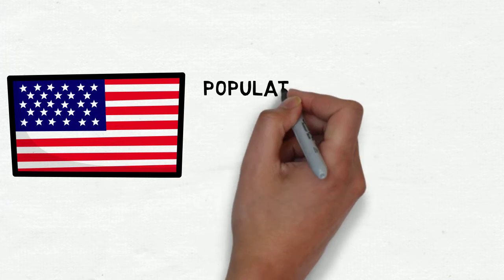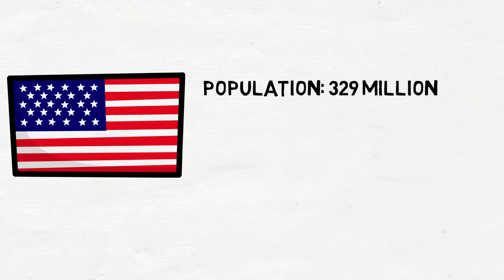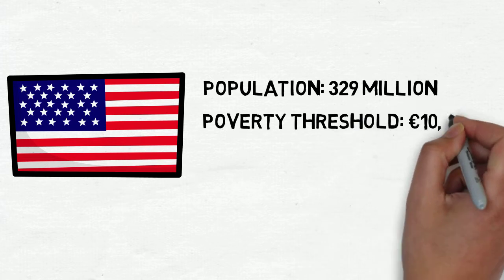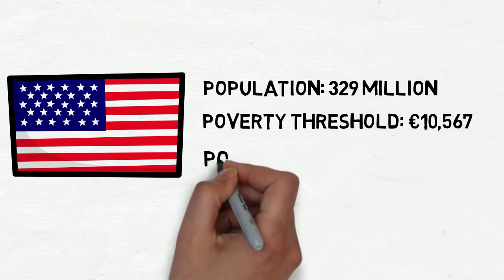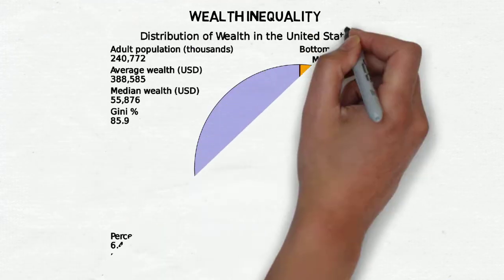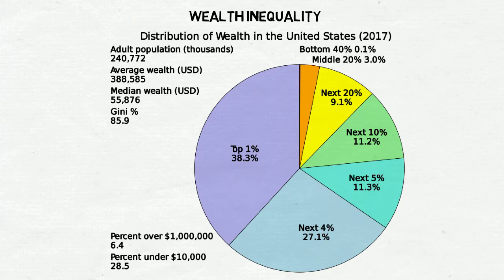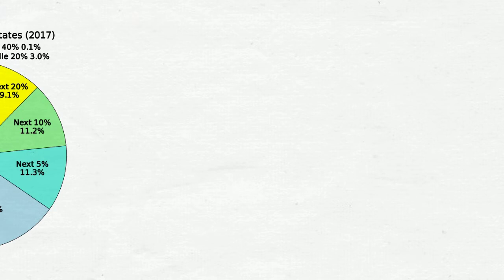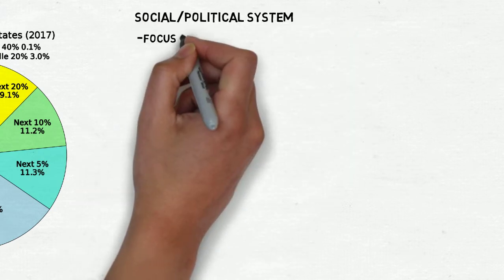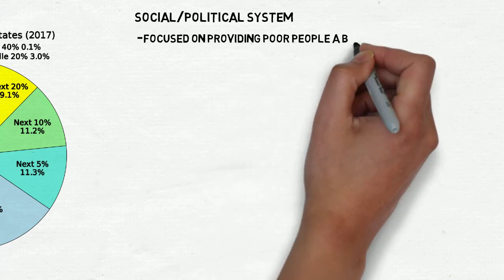The United States has a population of 329 million people. They have a poverty threshold of €10,567 and the poverty rate is 12.3%. This is the wealth inequality graph for the United States. The top 5% owns about 65% of the wealth, so there's a very unequal distribution. The United States, their socio-political system, is focused on covering people's basic needs.